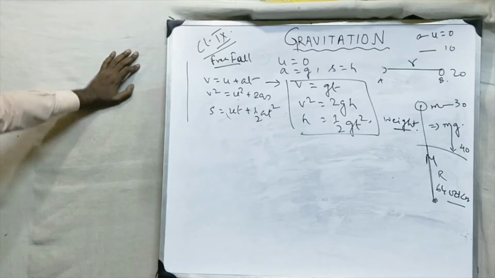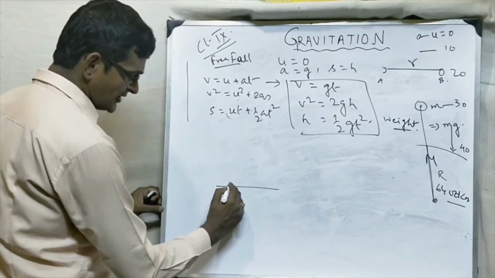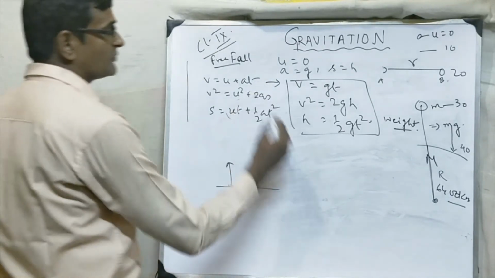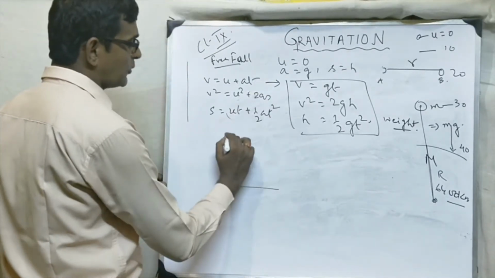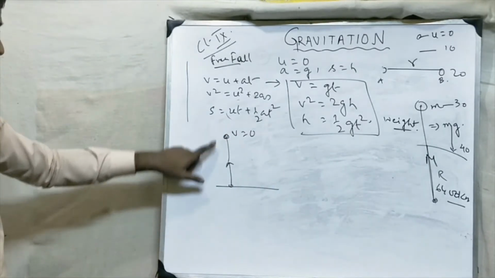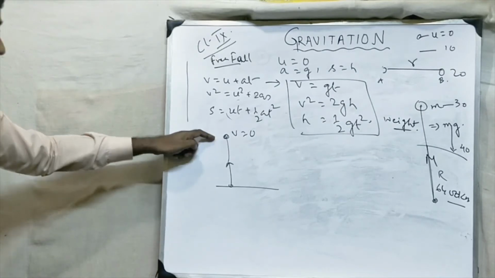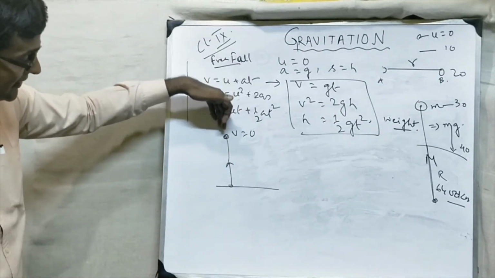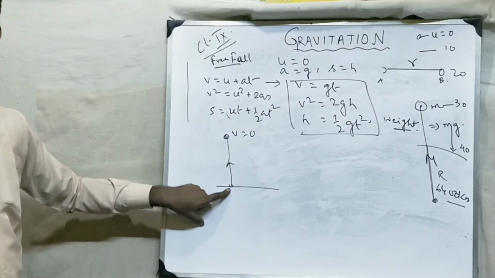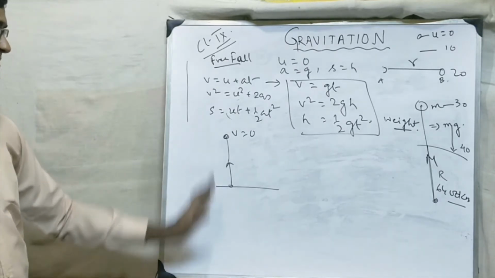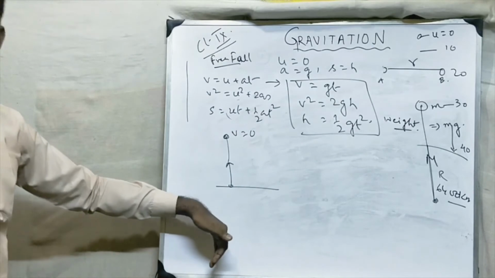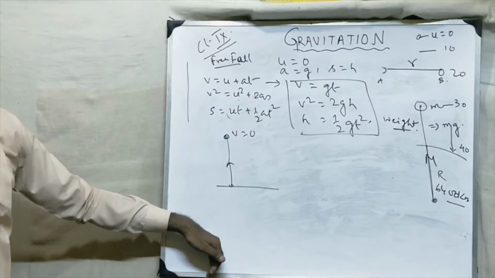Now what happens actually? Suppose I throw an object upward, then what will change? At the highest point, V will become 0. At the highest point, V will become 0. And it will take a turn and again hit the ground with the same velocity with which I have thrown it. Suppose I have thrown it upward with a velocity of 20 meters per second. It will go to a height and again hit the ground with the same velocity of 20 meters per second.